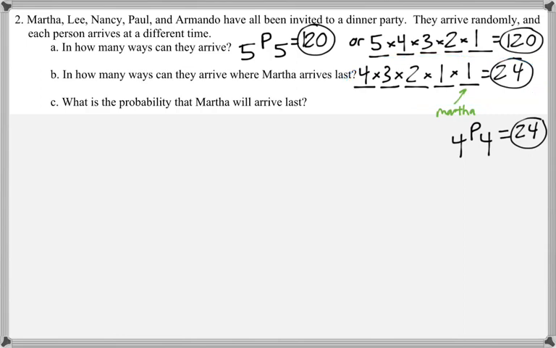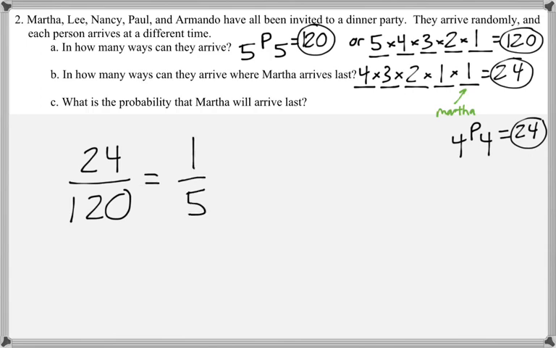So part C says, what is the probability that Martha will arrive last? So there's 120 total ways that the 5 people can arrive, and there's 24 ways in which they can arrive where Martha arrives last. So this is 24 over 120, which reduces to 1 over 5.